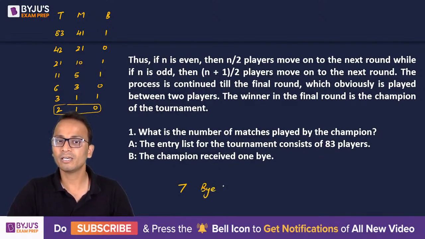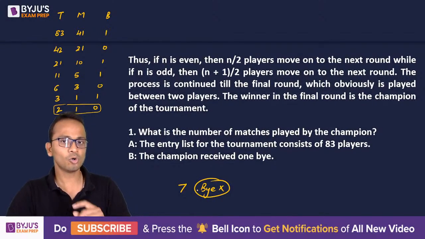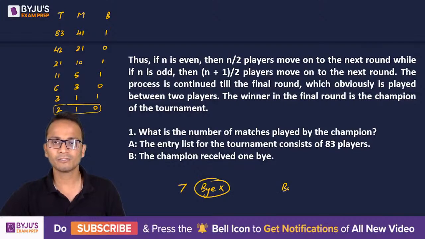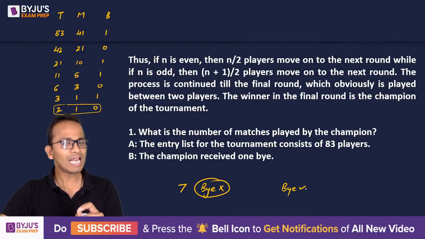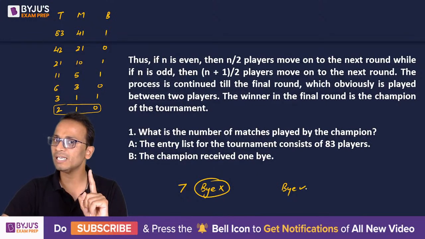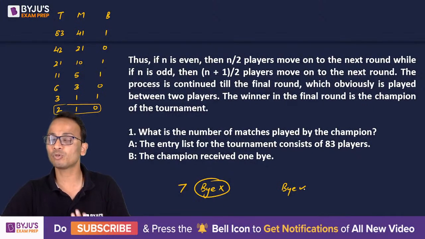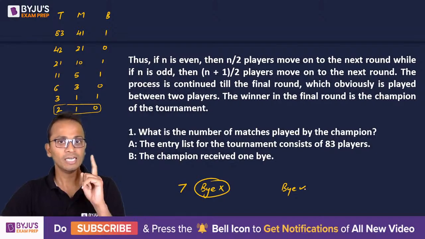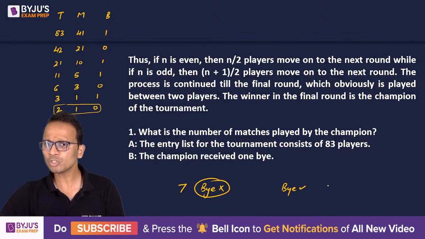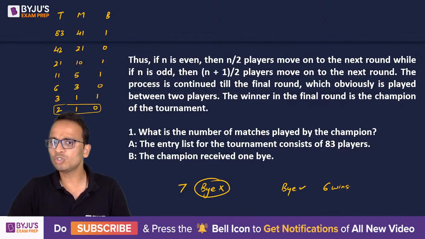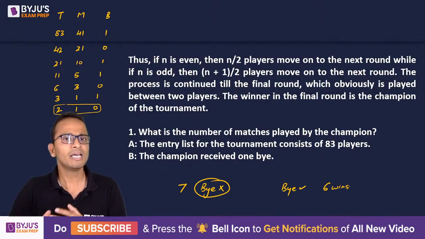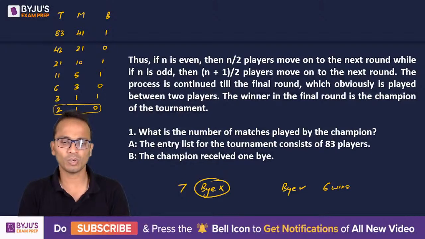So if the champion has no bye, he will win 7 matches in the entire tournament. But if the champion received a bye, then he can receive a bye only in exactly 1 round. So out of 7 rounds in which he has proceeded to the next round, he will get a bye in one of them. So he will require 6 wins. All right. Now, since I'm not clear which of these two cases are there, statement A alone is also not sufficient to answer the question.